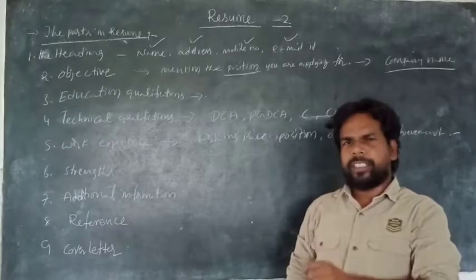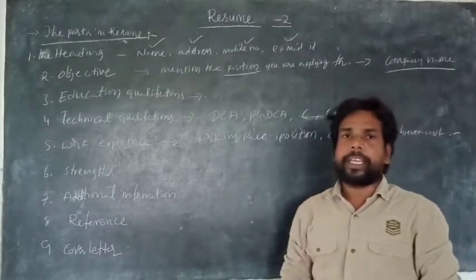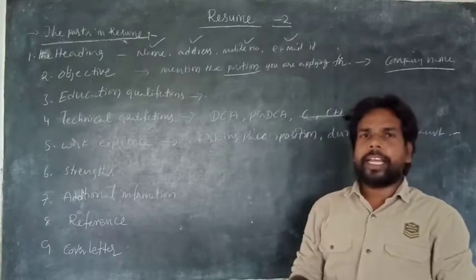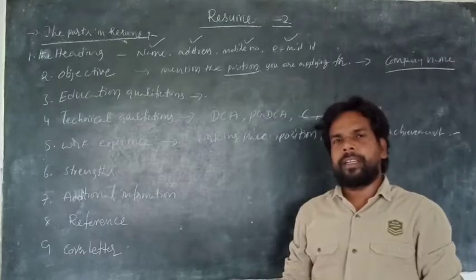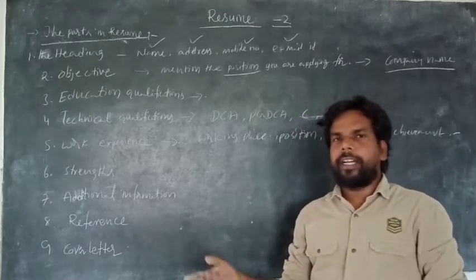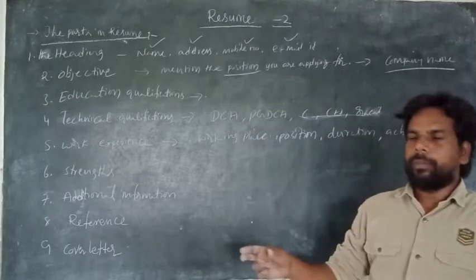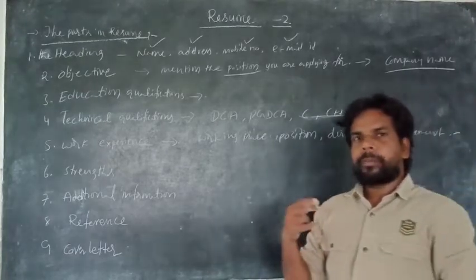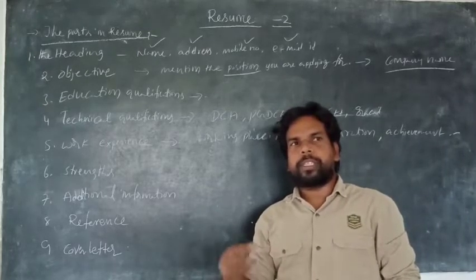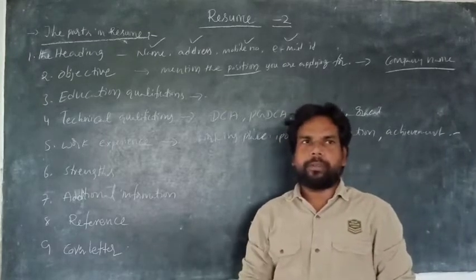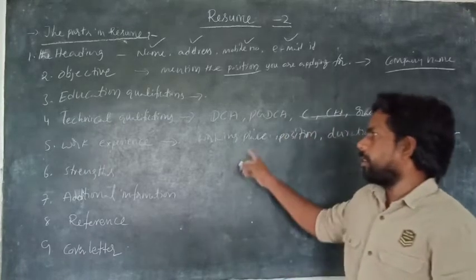If you worked as a manager, you have to write I have been working as a manager, or I had been working as an assistant manager in some company in Mumbai or Hyderabad or Bangalore or Kolkata. Then the duration, from 1999 to 2009, or 2009 to 2014, like this. Is it clear? So this is work experience.